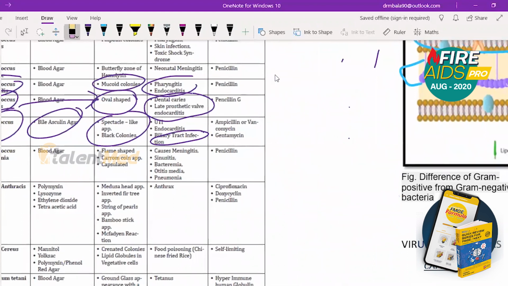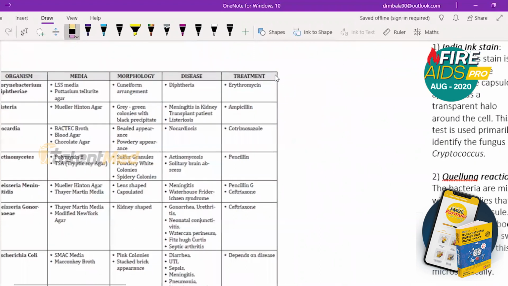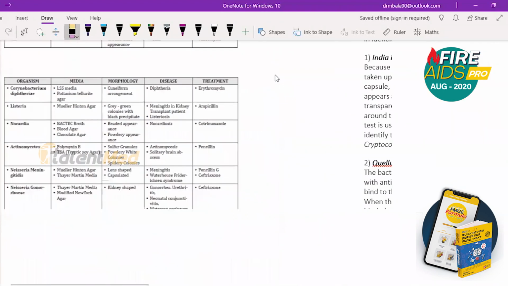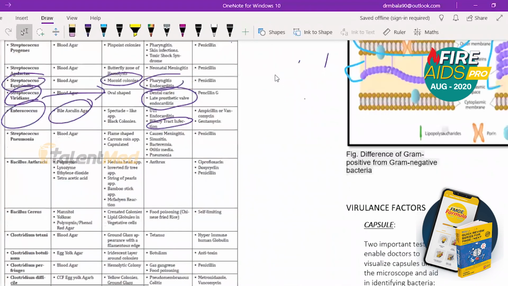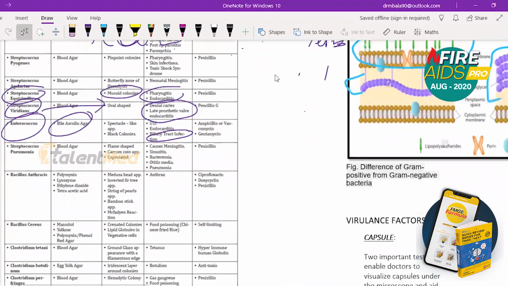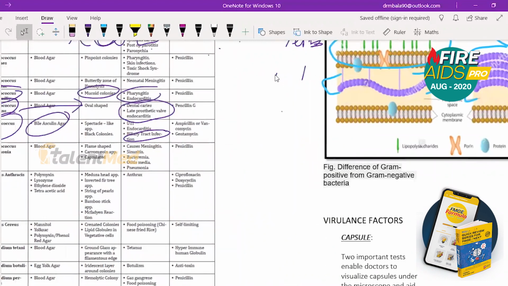So I want you to remember, sorry. Yeah. So we're talking about Enterococcus.